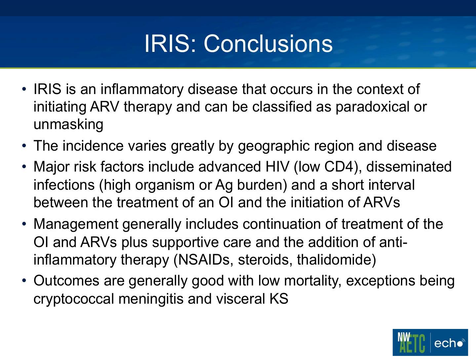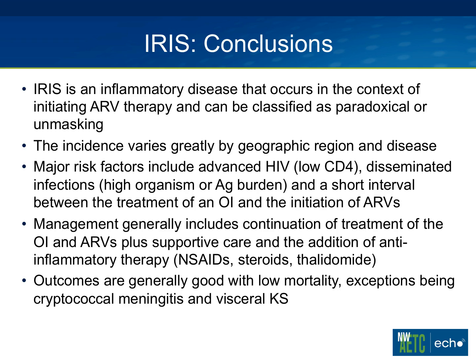So in conclusion, there's many other IRIS syndromes that we could talk about today. In fact, if you can name an OI, for the most part, there's been an IRIS syndrome that's been associated with that. I just presented 3 common ones this morning. And IRIS we can define as an inflammatory disease that occurs in the context of initiating antiretroviral therapy and can be classified as paradoxical or unmasking. The incidence varies greatly by geographic region and by the disease that you're studying.